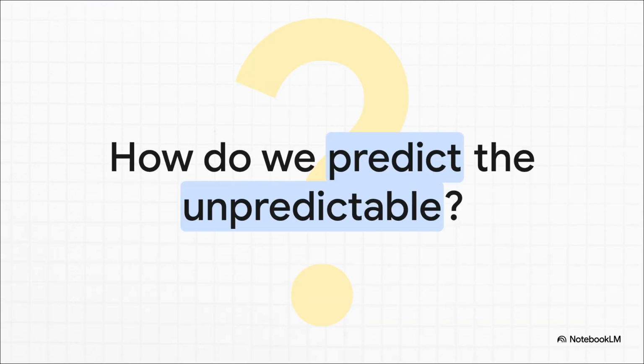But before we get into the weeds, I want to ask you a question. How do we actually predict the unpredictable? Think about the sheer chaos of the systems running our daily lives. Shifting global weather patterns, wild daily fluctuations in the stock market, or even the sudden spread of a global virus. At first glance, it just looks like noise, right? It looks totally random. But is it? How do experts look at all that chaos and actually figure out where it's heading?